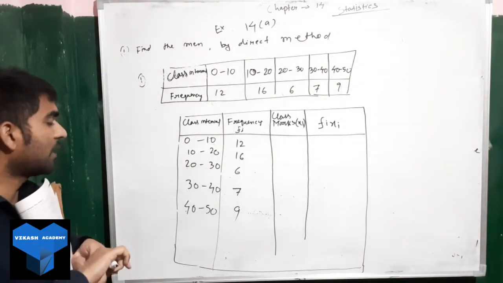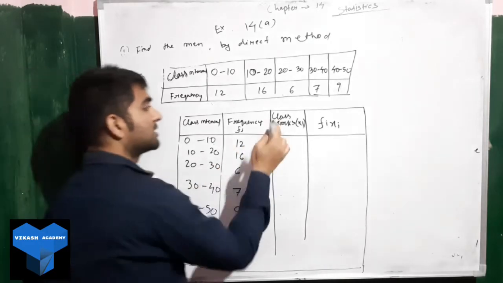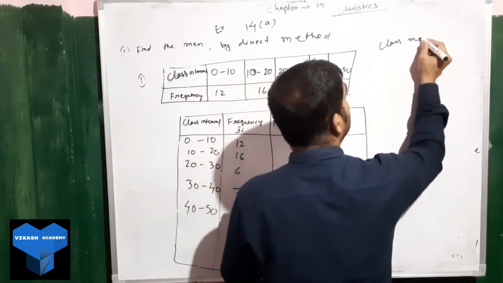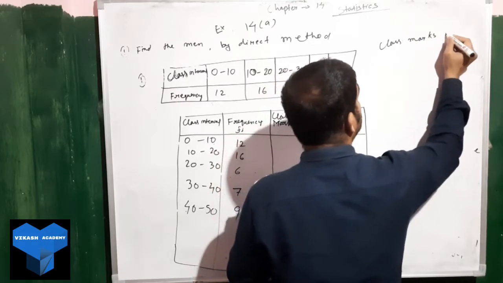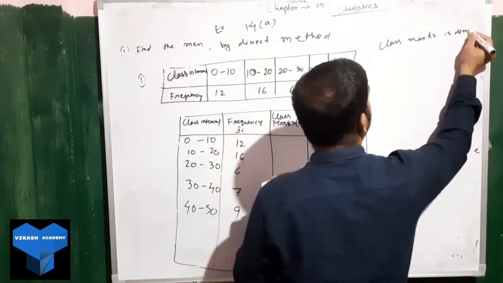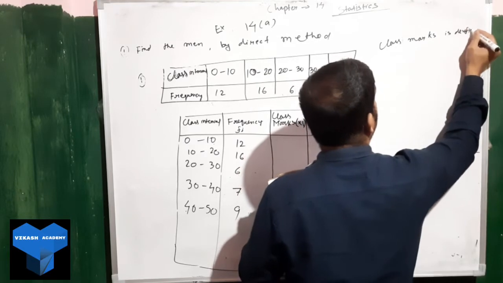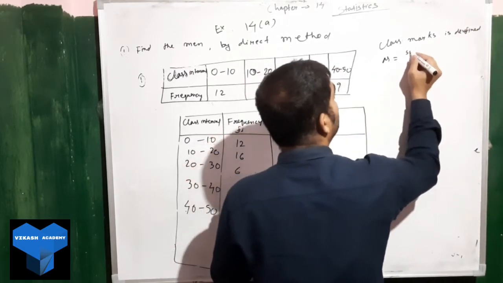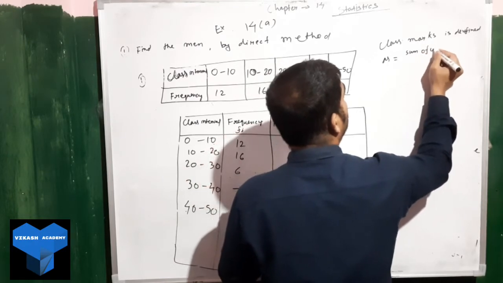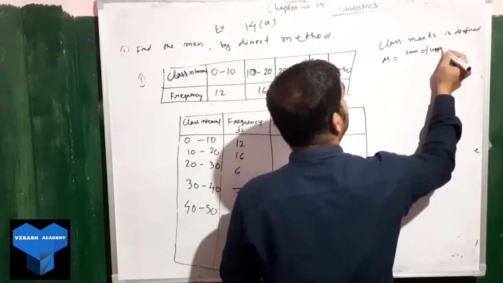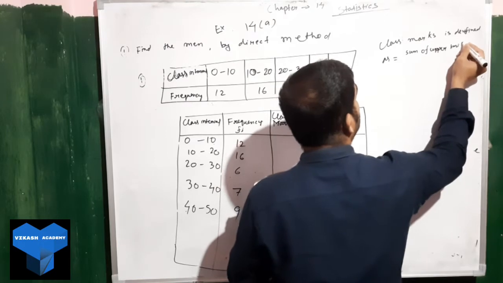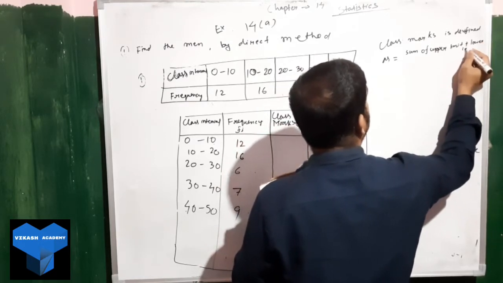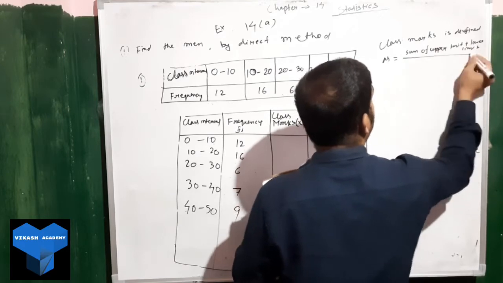So now see how to find the class marks. Remember the formula for class mark. Class mark is defined as the sum of upper limit plus lower limit divided by 2.